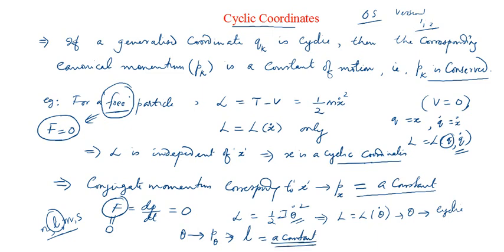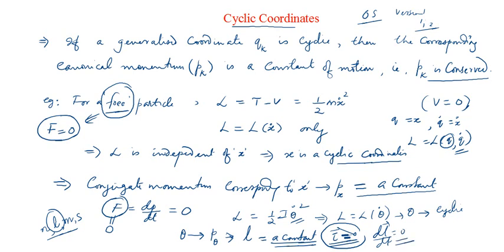What does it say? If the torque acting on the system is equal to 0, a free system means free from external torque. If torque is equal to 0, then dL/dt is equal to 0, that is what we learn, right? So then automatically L should be a constant.